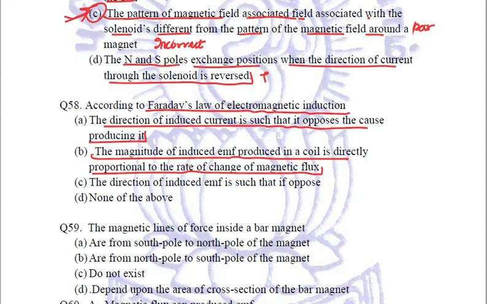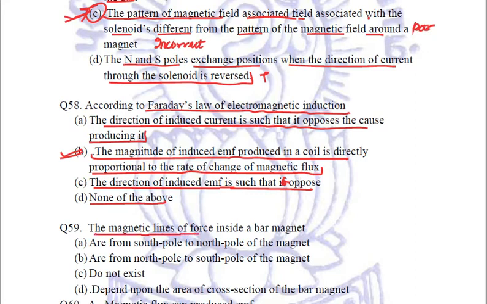Third option is the direction of induced EMF is such that it opposes. None of the above. So out of these, B option is the correct one. According to Faraday's laws of electromagnetic induction, the magnitude of induced EMF produced in a coil is directly proportional to the rate of change of magnetic flux. Right?